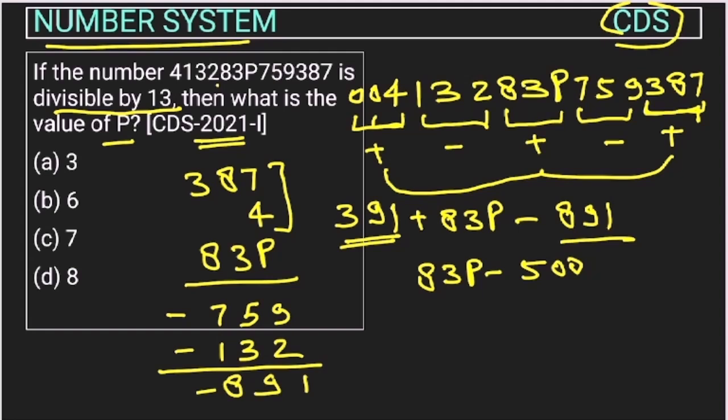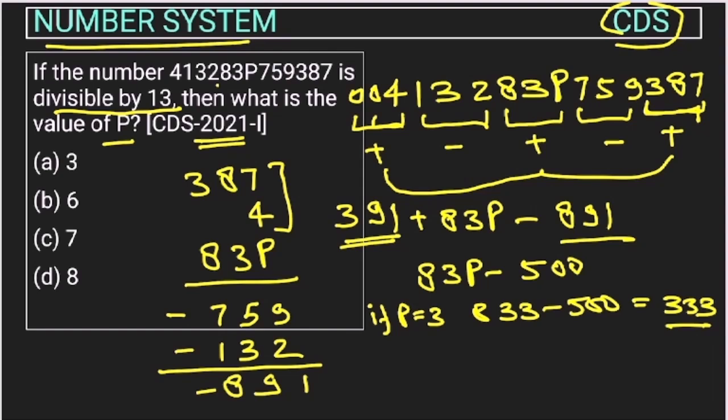Let P be 3. If P is 3, then this will become 833 minus 500. So we will get 333. Right. So is this number divisible by 13? Now we will check. This 333, is it divisible by 13 or not? We will divide this number. This will go 2 times. We will get 26. Now here we will get 7.